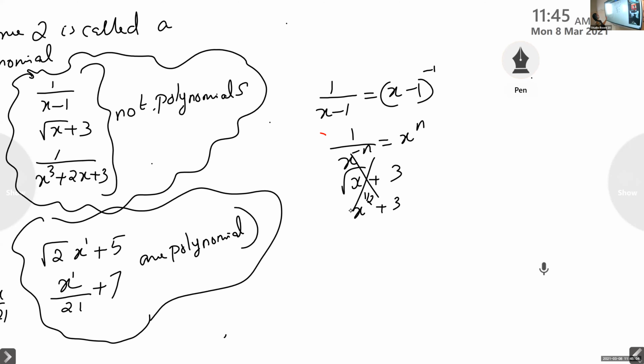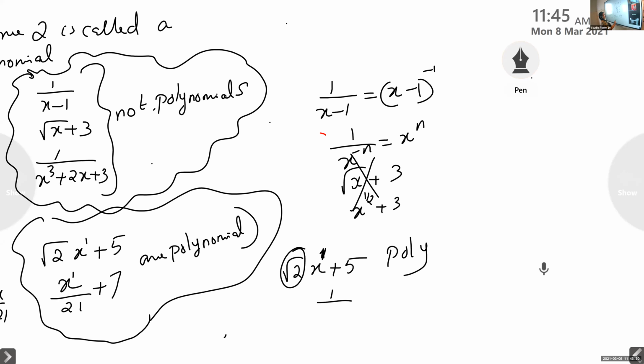Now come to these two examples. Root 2x plus 5: here the power of the variable is 1, a positive integer. But root 2 is a constant, and a constant can be negative, positive, rational, or irrational. The power is 1, so this is a polynomial.